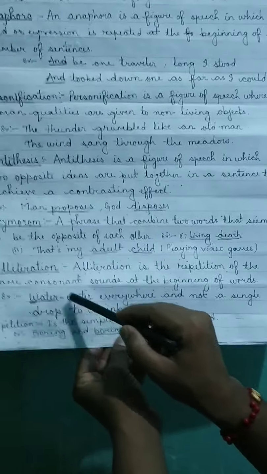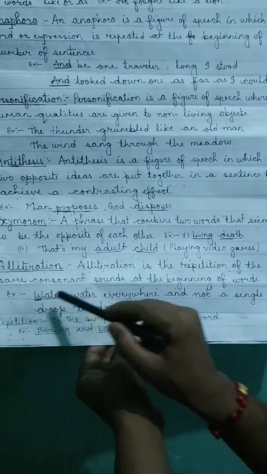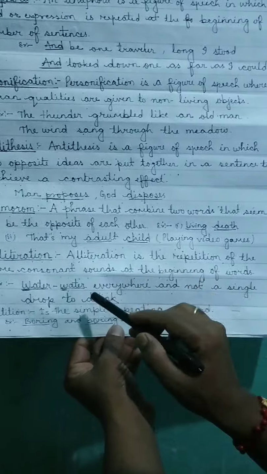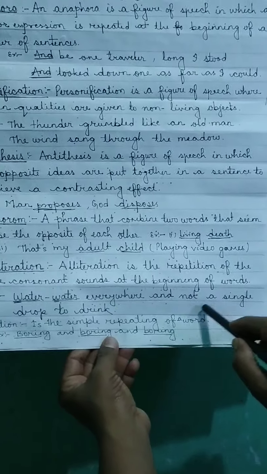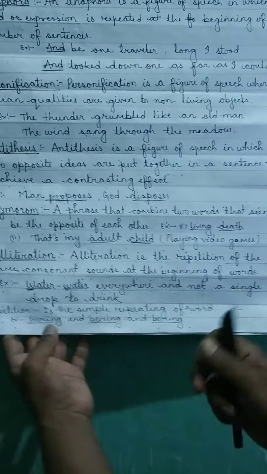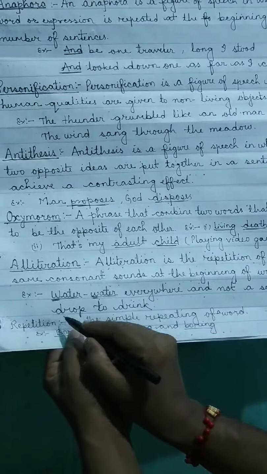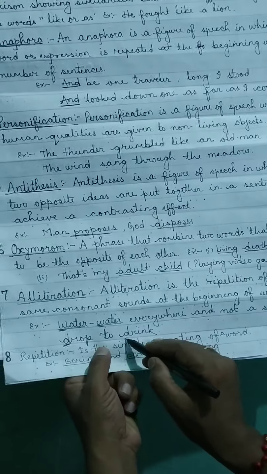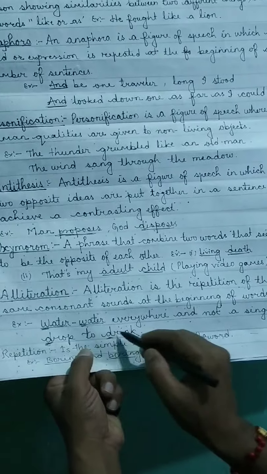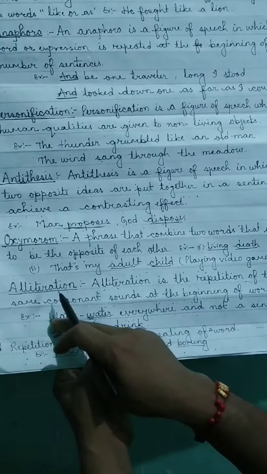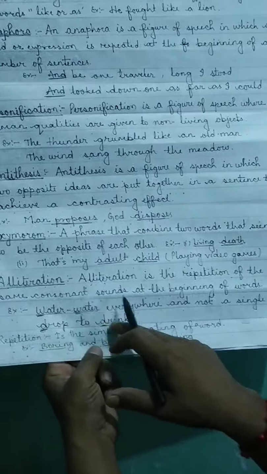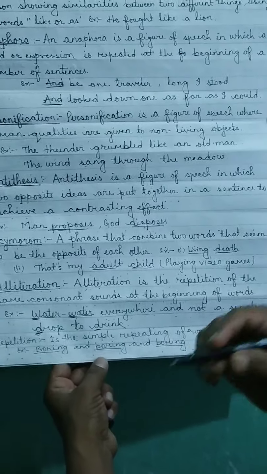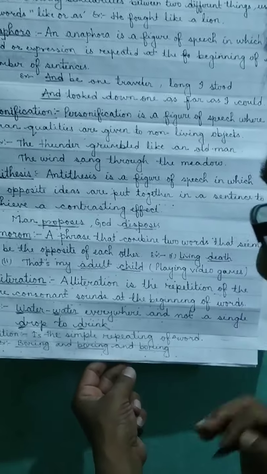Wa. See, wa. The words may be anywhere. Here also the words are drop, D, drop, and here drink, da. So here also use da. Here use wa, water, and drop, drink. Means these all are alliteration because of repetition of the same consonant sound.